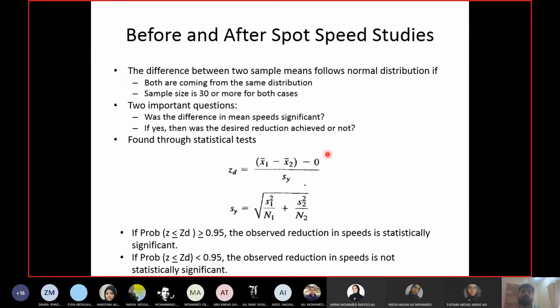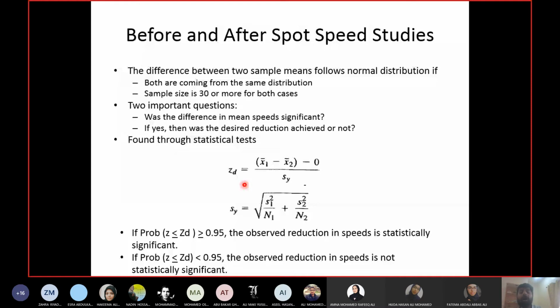Now once you calculate the Z value, I told you Z is a standard normal distribution, and for the standard normal distribution I have a table. The table is available in almost all the books of traffic engineering and statistics.